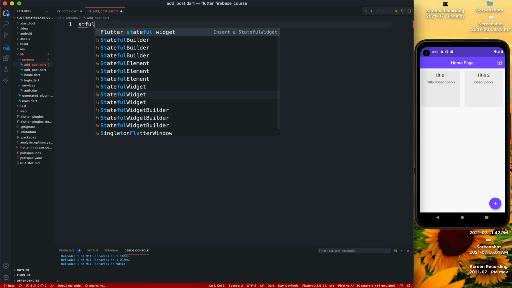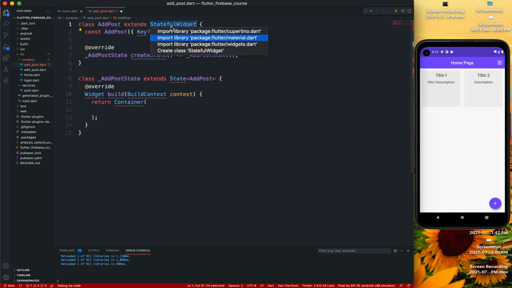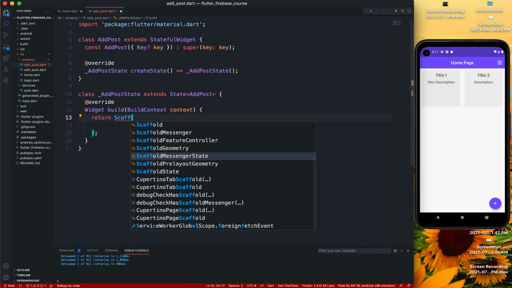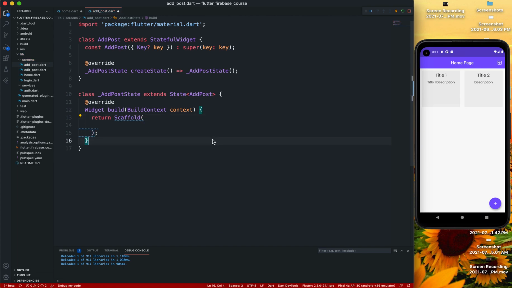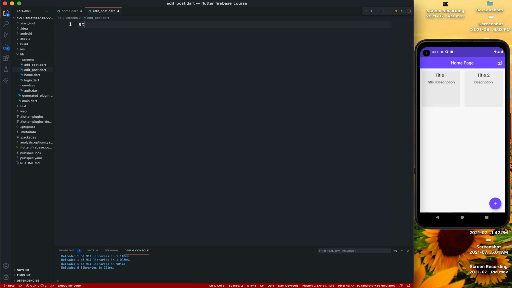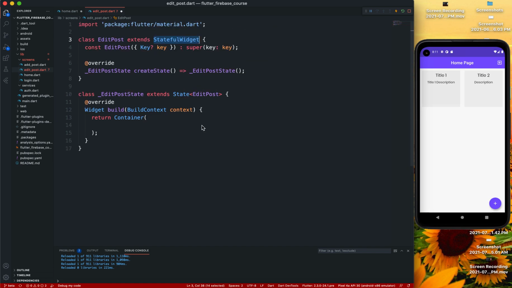So first of all, let's make a stateful widget called AddPost, and I'll import material.dart. Okay, we'll return a Scaffold, save this, and inside edit post, same thing, I'll make a stateful widget called EditPost. I'll import material.dart, and I'll return a Scaffold.